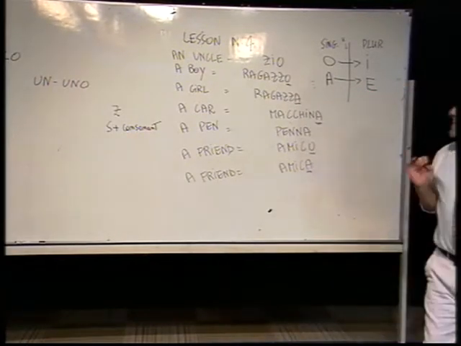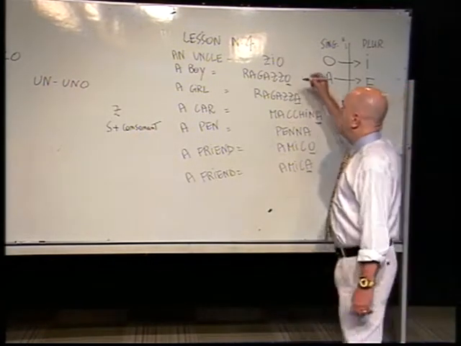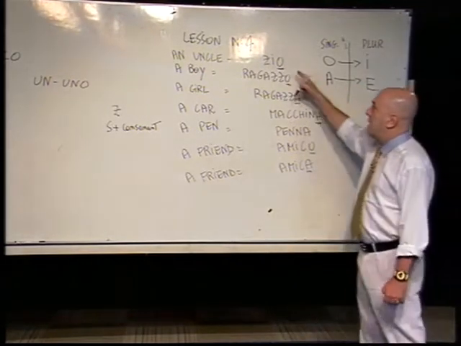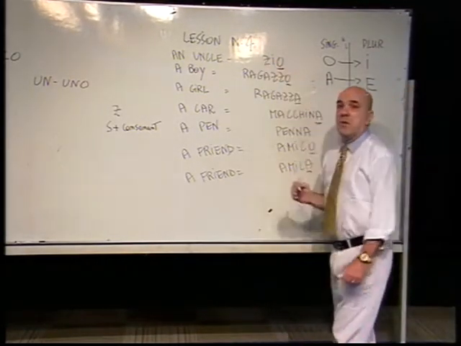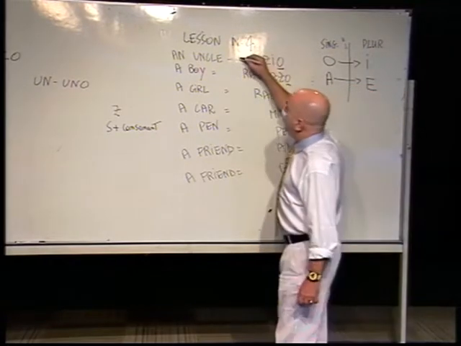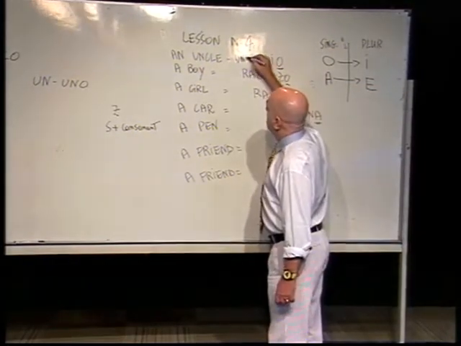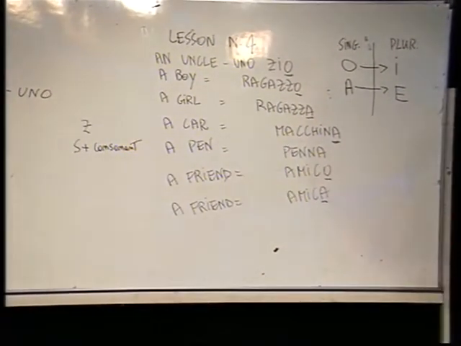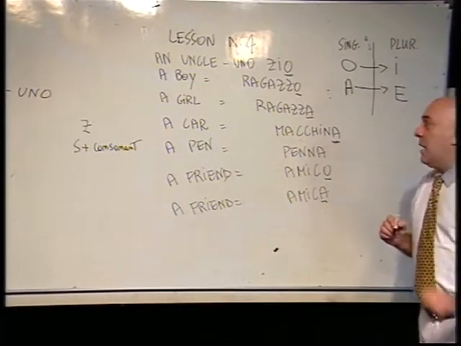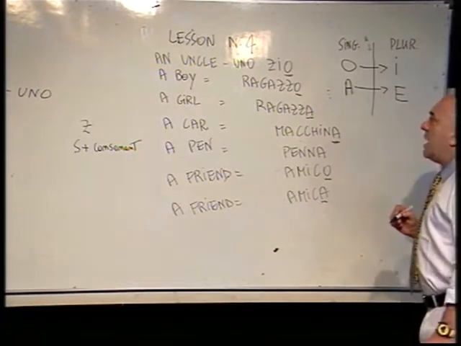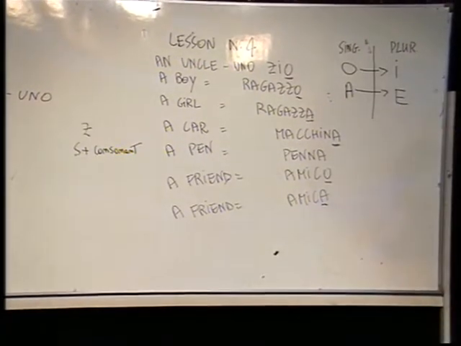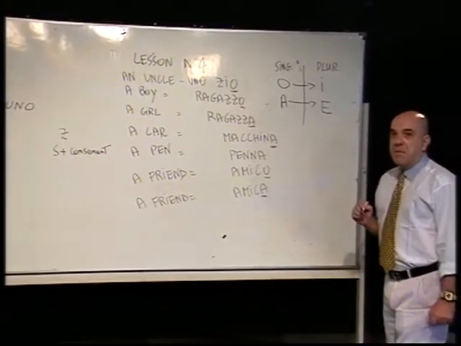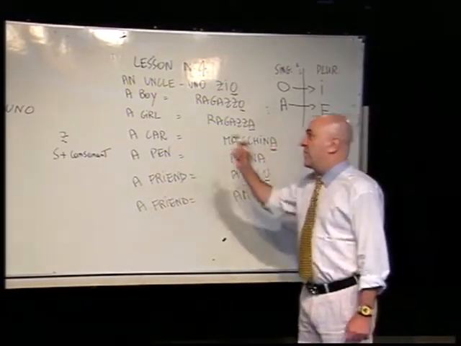Since the word zio is a masculine word, because the last letter is O, and starts with z, in front of the word zio I will have to use the article uno. Uno zio. An uncle.